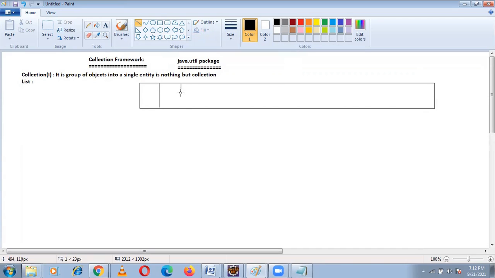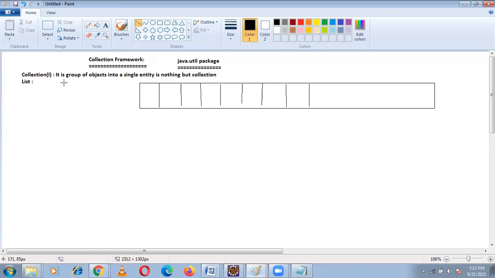List is also a group of objects into a single entity, but with some specialities. What are the specialities of the list?